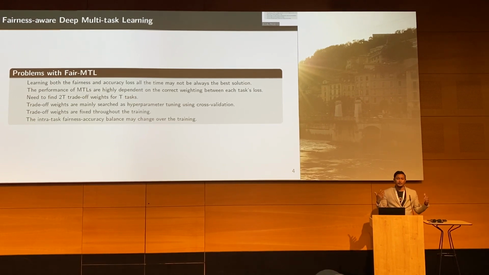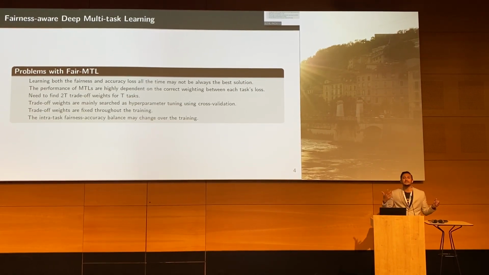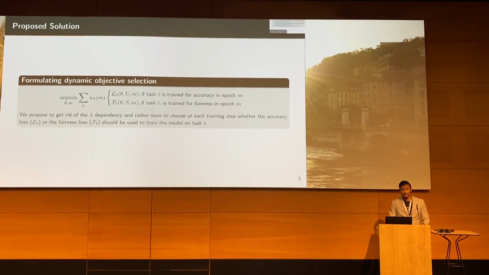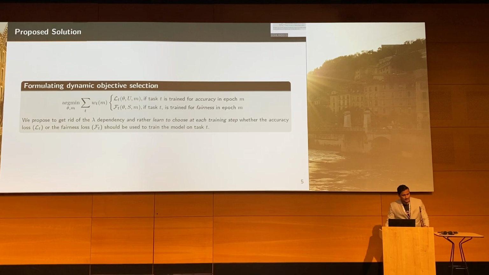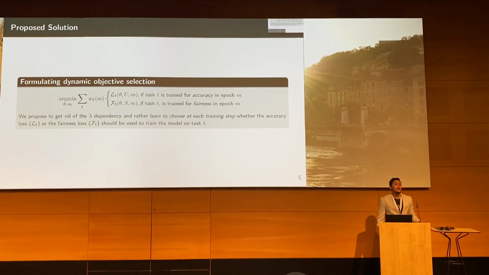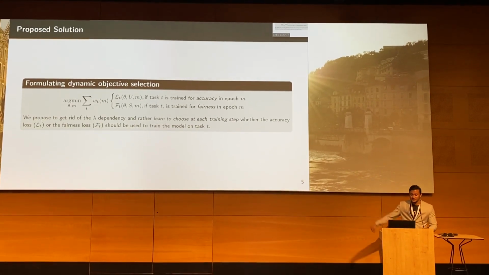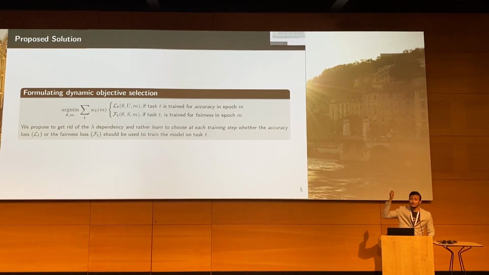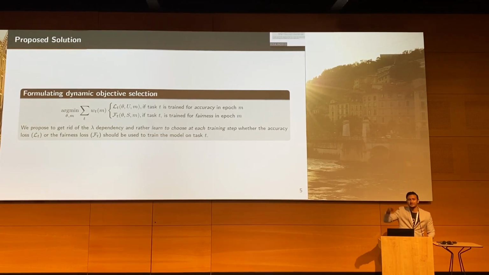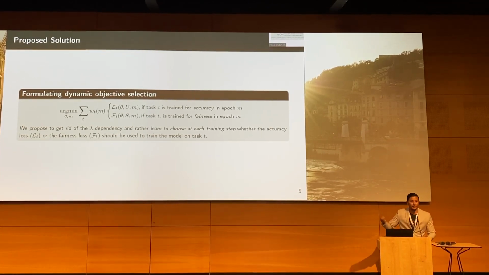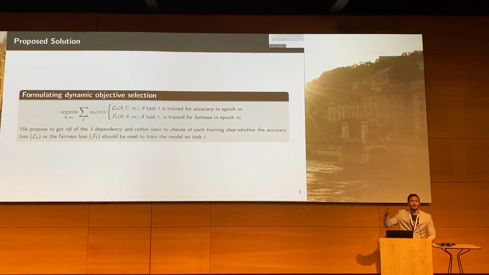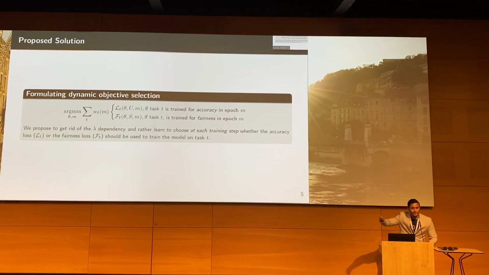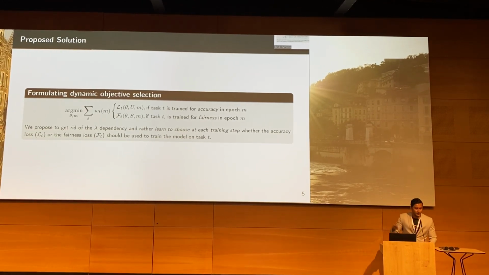So what I'm trying to say is that we need something dynamic. We need to adapt based on what the current position is, right? So what we propose is a dynamic solution. We will check for each and every task what needs to be done now at the current epoch, whether the model needs to be trained for this current task at this current epoch on accuracy or on fairness. Based on that we will make an informed decision.